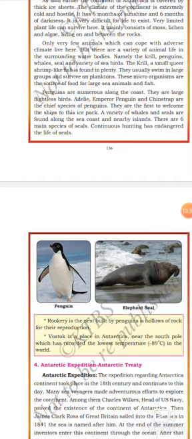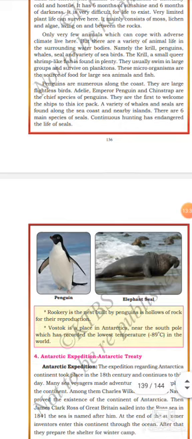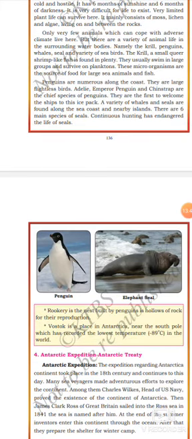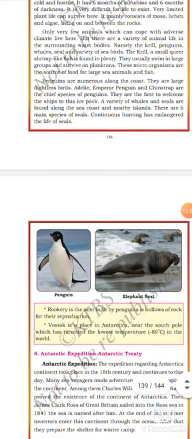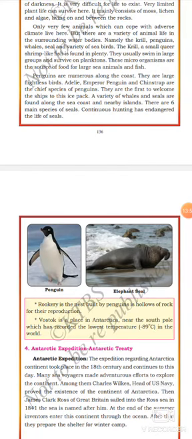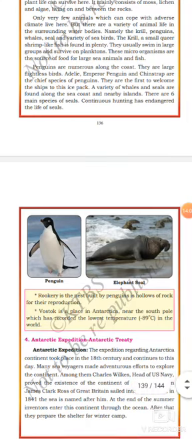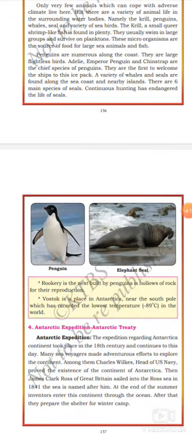Penguins are numerous along the coast. They are large flightless birds. Adelie, emperor penguin, and chinstrap are the chief species of penguins. They are the first to welcome the ships to this ice pack. A variety of whales and seals are found along the sea coast and nearby islands. There are 6 main species of seals. Continuous hunting has endangered the life of the seals.